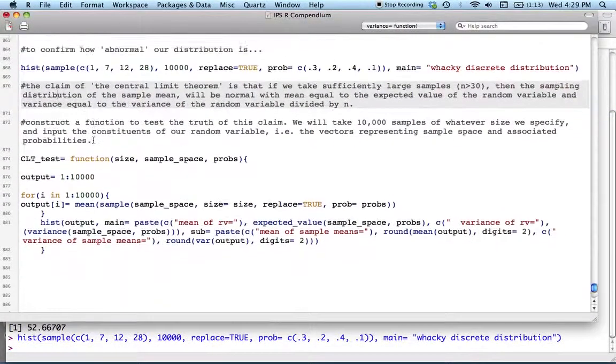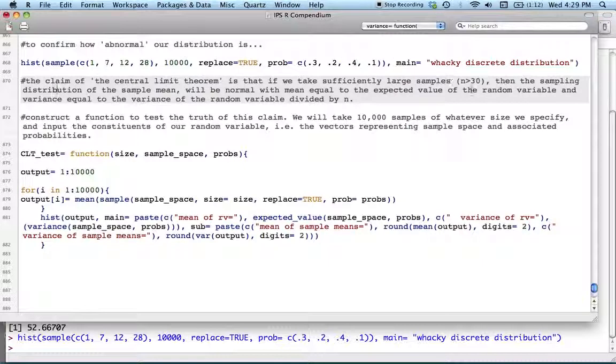Okay, so the claim of the central limit theorem is that if we take a sufficiently large sample, they usually say n's got to be more than 30, you'd imagine that the wackier, the less normal the distribution is, the more having a large sample size helps to diffuse that. So this is just the suggested minimum sample size that will guarantee that the sampling distribution of the sample means will be normal regardless of the distribution you're drawing from.